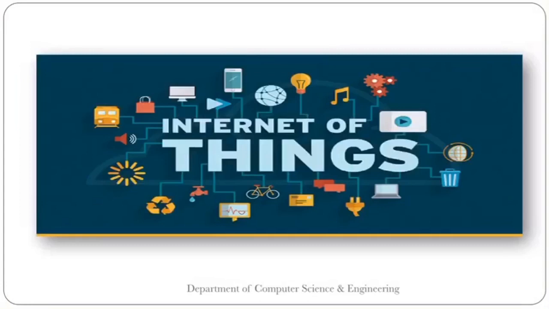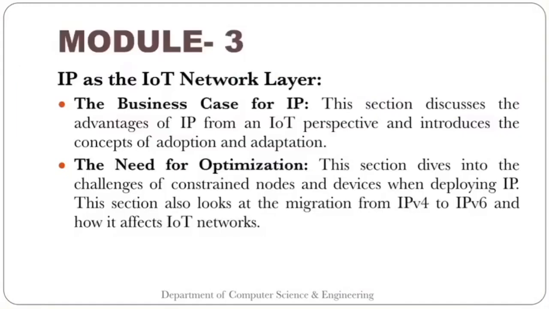So let's continue with our revision on our course of Internet of Things Technologies. In today's lecture, we'll start with module 3 and we are going to discuss the IP as the IoT network layer. Okay, so Internet Protocol as an IoT network layer now. In this we are going to discuss the business case for IP. This section discusses the advantages of IP from an IoT perspective and introduces the concept of adoption and adaptation.